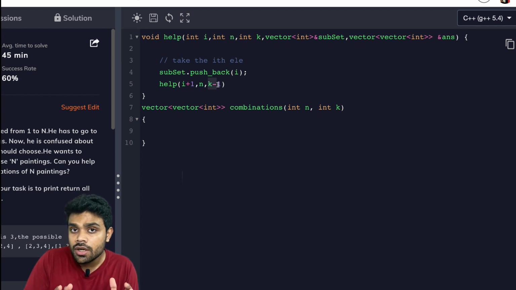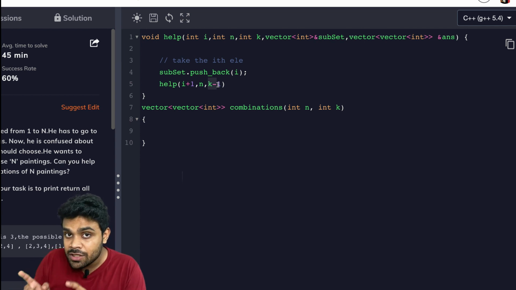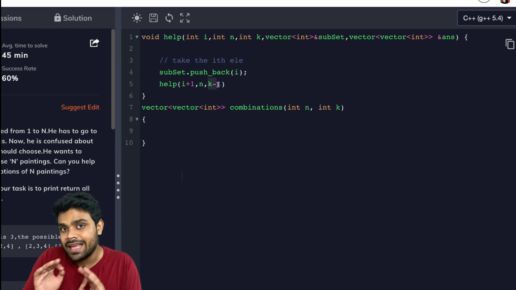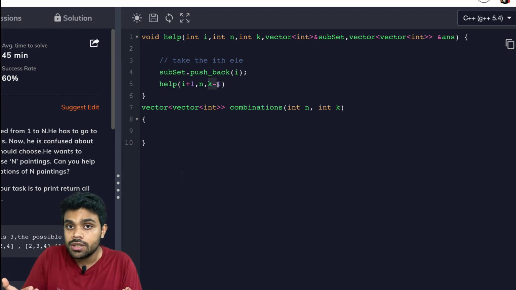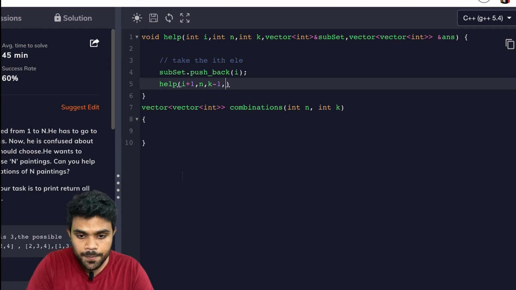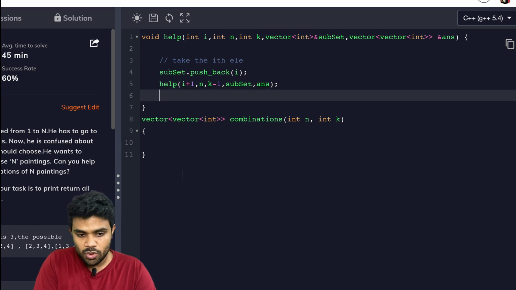I will ask recursion to do the remaining task from i+1, and I will also pass k minus 1 because one element I have already selected. Now recursion has to do the remaining task with only k minus 1 elements. Recursion only has to select k minus 1 elements, right? That's why I'm passing k minus 1 over here. Then subset, comma, answer. Okay.